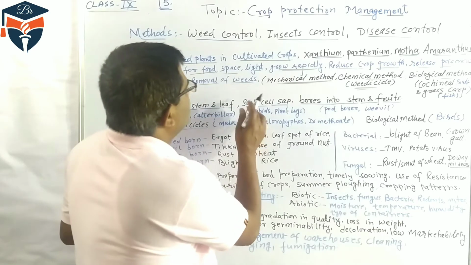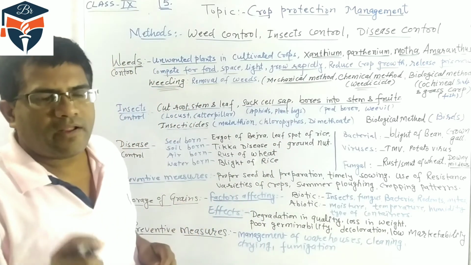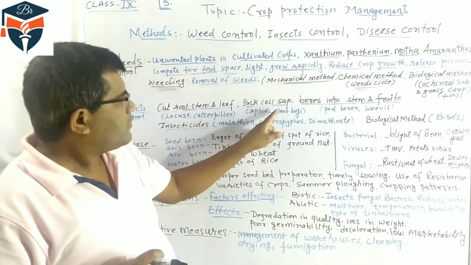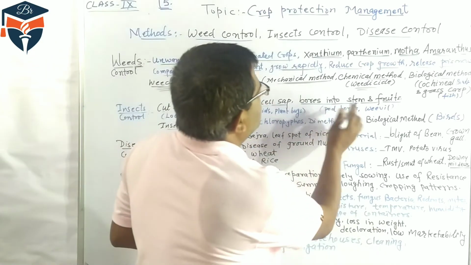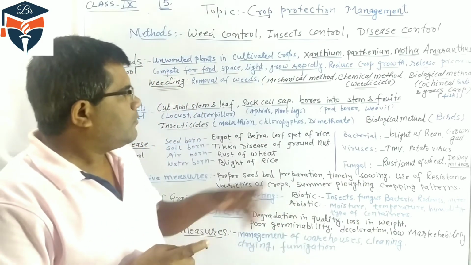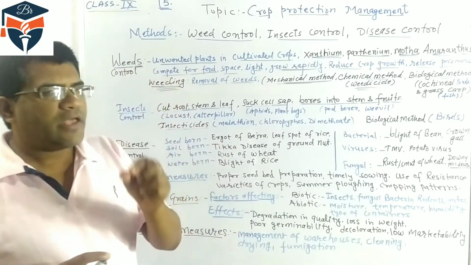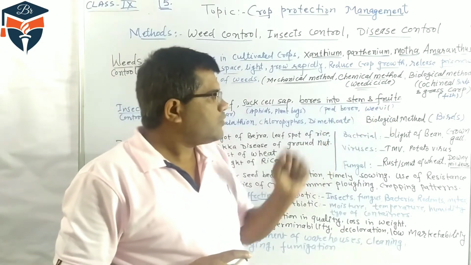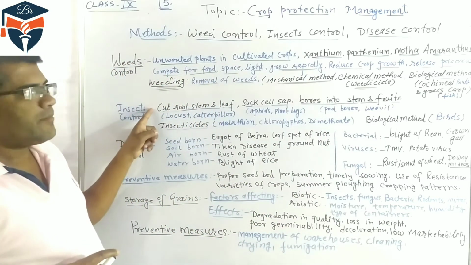Second, they suck the cell sap: the liquid part of the flower, the leaf and the stem is sucked by the insect. And third, the insect bores into the stem and fruits. It means they make small holes in the stem and fruit. So by these three ways, the insects damage the crop.